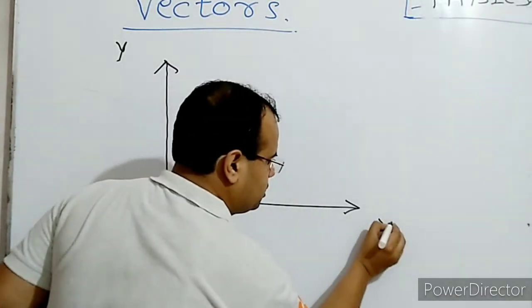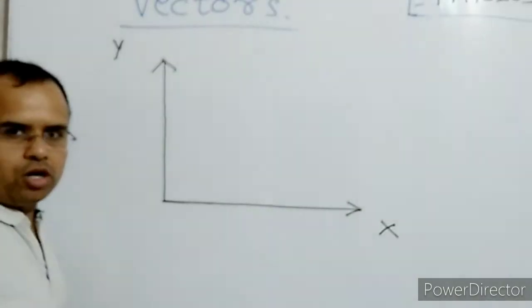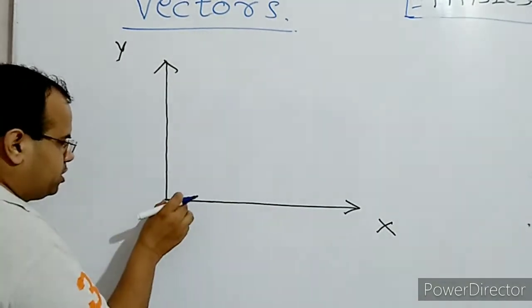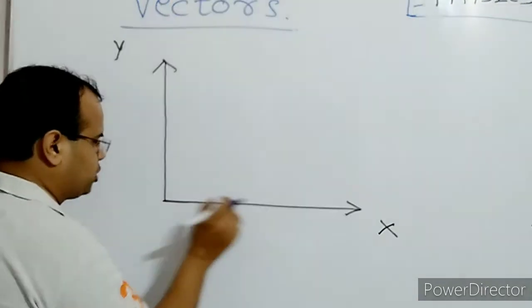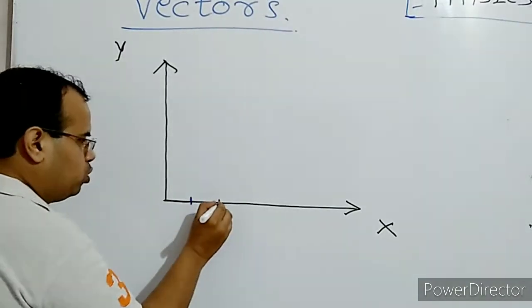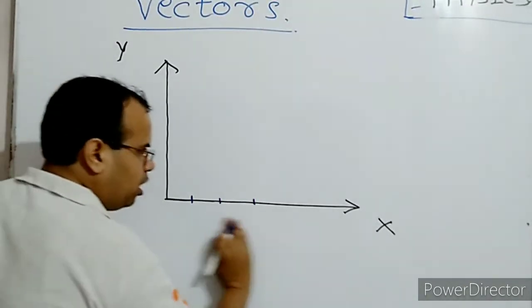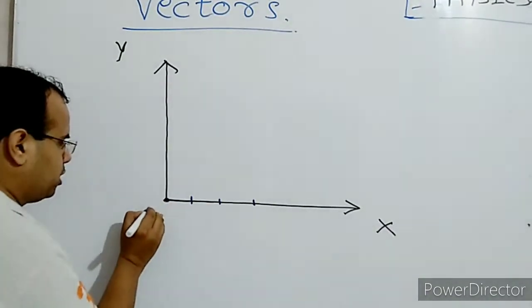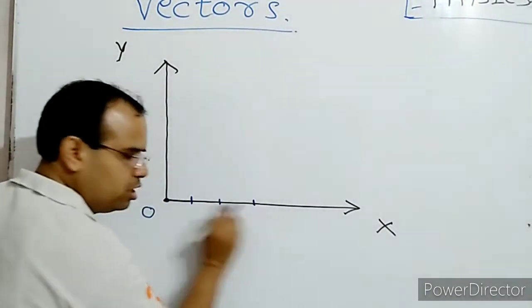Suppose a particle covers three steps, one step, two steps, three steps, along the direction of the x axis. From the starting point it reaches here.